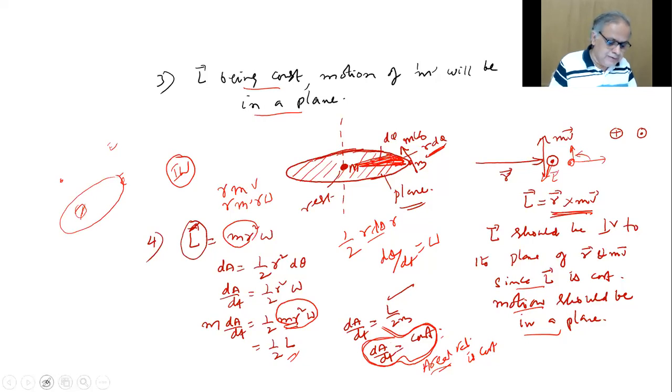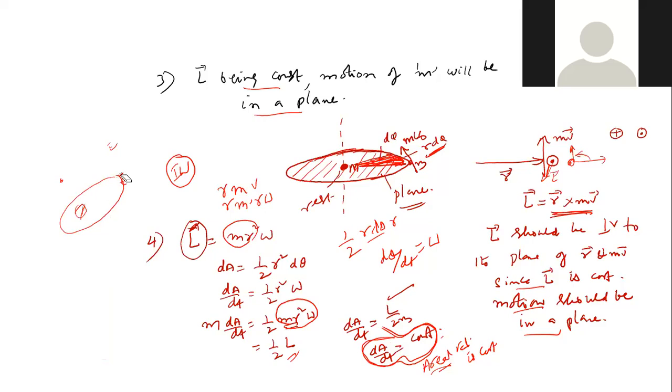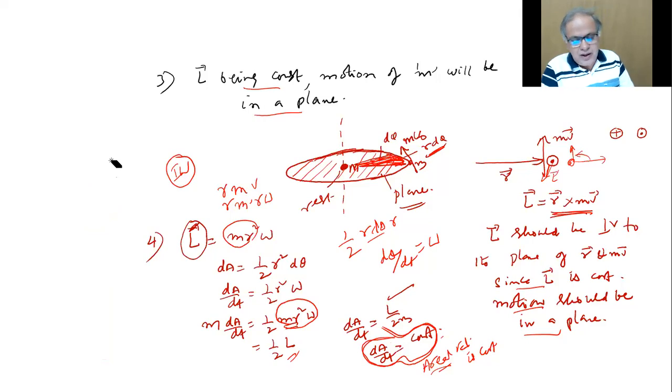Sir, meaning the area covered in equal time intervals is the same. Yeah, that's what Kepler's law says, right? But when Kepler gave it, he did not know all this. He just gave it from looking at it, taking different readings of the planets at various points of time and doing some correction for the experimental errors. He could see that the aerial velocity is constant, that is, in equal intervals of time, the area swept by the radius vector connecting the planet and the sun was constant.